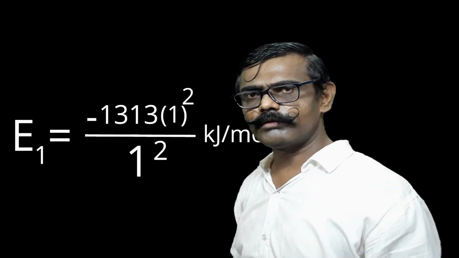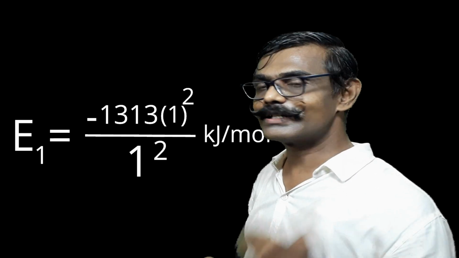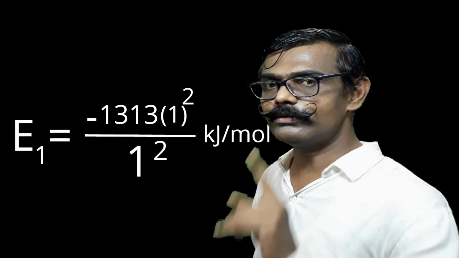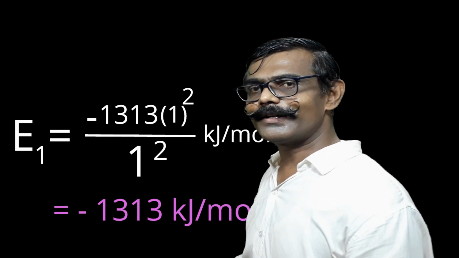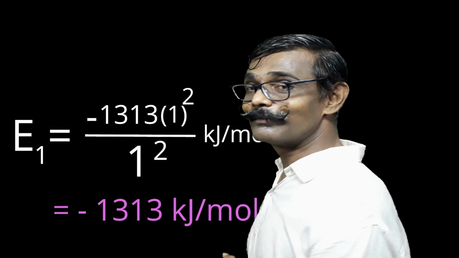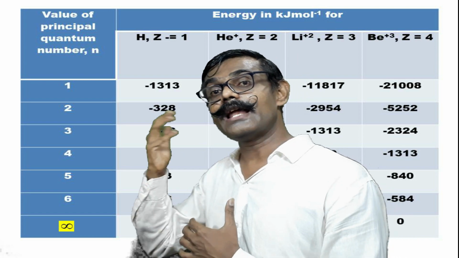So let us find out as an example the energy for the lowest ground state, stable hydrogen, meaning atomic number 1. So substitute Z is equal to 1. And first orbit, first energy level means N is equal to 1. Substitute the values, you will get a simple answer: minus 1313 kilojoule per mole. Likewise, you have to find out energies for the orbits up to 6 and then lastly infinity.